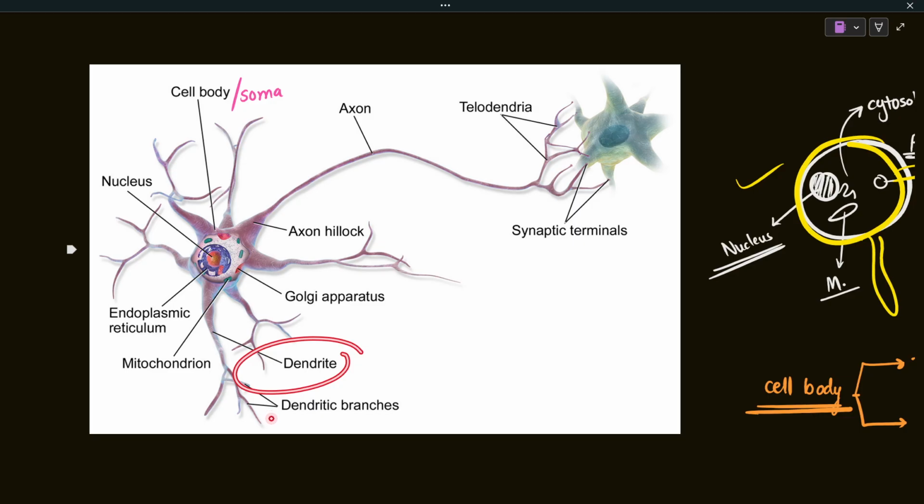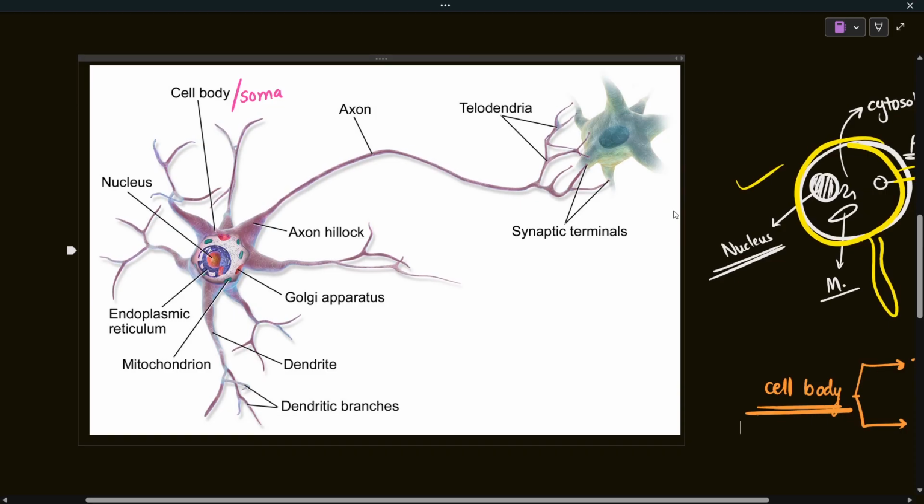I hope you remember that when we were discussing Cajal, in the neuron doctrine he said that neurons are connections of discrete cells, but there was a second point that he also mentioned, that neurons have polarity. Let me explain it a bit. Neurons are ectodermal in origin, so just like epithelial cells, they also have polarity.